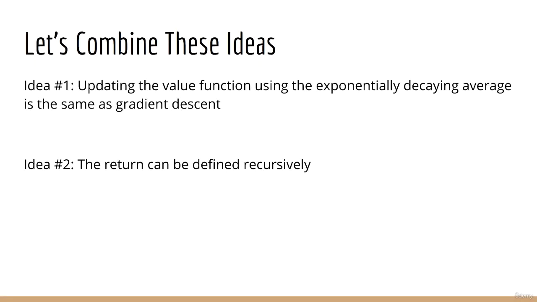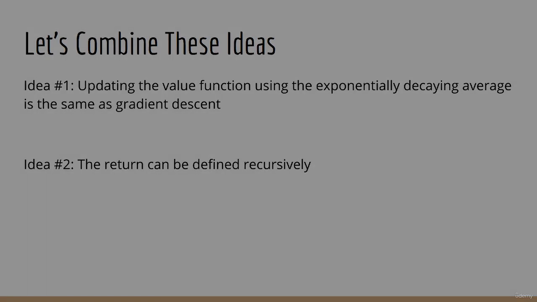So what's so significant about this? Well, now we're going to put together these two ideas. Idea number 1 is that updating the value function using the exponentially decaying average is just like gradient descent. Idea number 2 is that the return can be defined recursively.